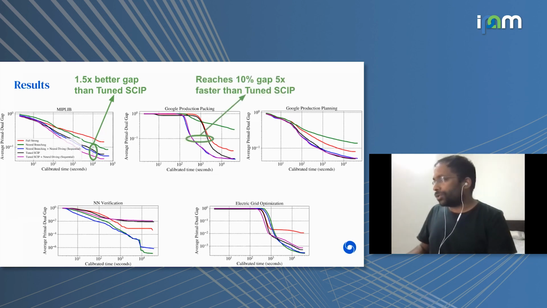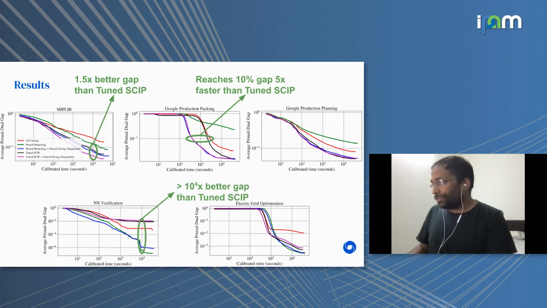And then on the production packing problem, the curves to compare here are blue and magenta. Those are the learned models against black, which is TuneSCIP. You can see that blue and magenta end up reducing the gap a lot faster than black TuneSCIP, although TuneSCIP then eventually catches up.